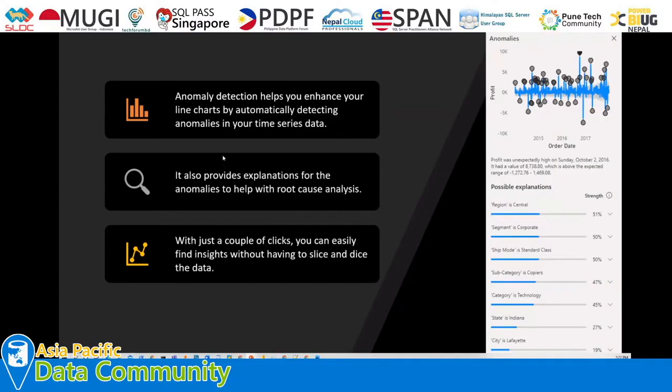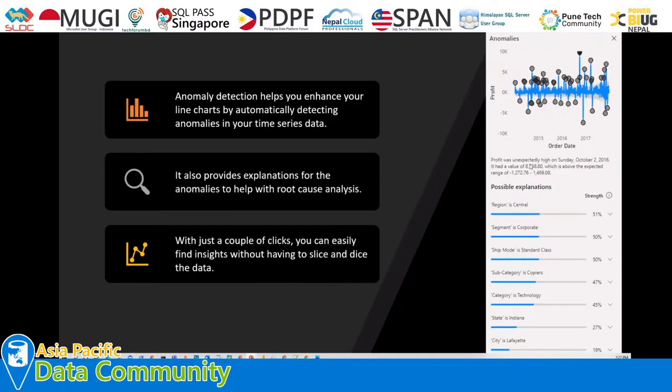Now, what anomaly detection will do is find the oddity from our regular pattern of data, and that will help us with root cause analysis. Let's say, for example, we have sales data throughout the year, and now there is a sudden profit high or a sudden profit drop. We want to identify those points, and it will tell us why that particular sudden change happened and which factors were affected. It will provide all the possible explanations, and it is very simple: using just a few clicks we can perform anomaly detection for our data.